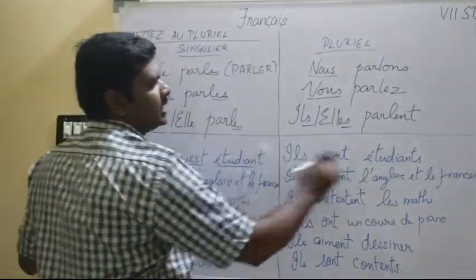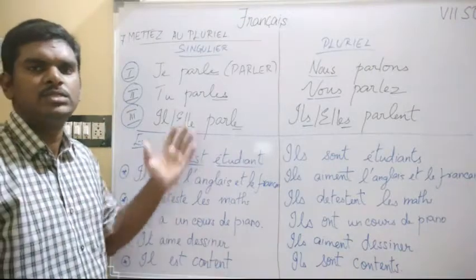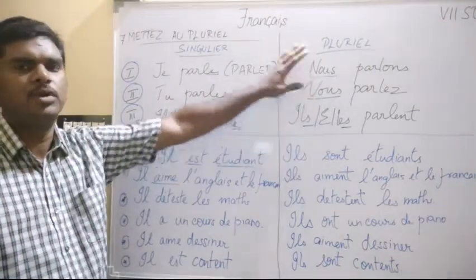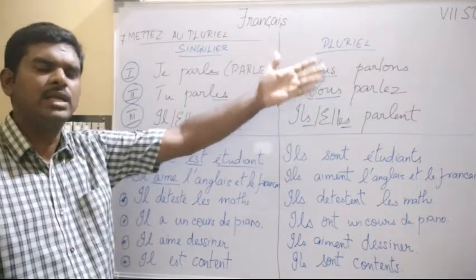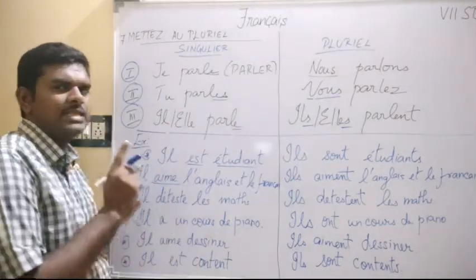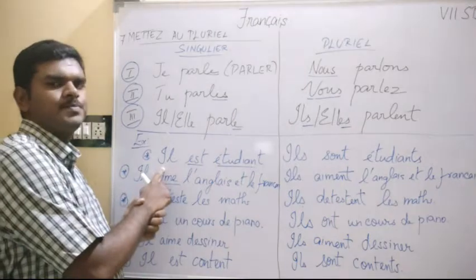Here it is E and here it is ENT. So according to the subject, we have to change the plural form. This kind of plural form you will get in lesson number 2 or lesson number 3. Now in this lesson, they are asking only one subject to be converted, that is il.